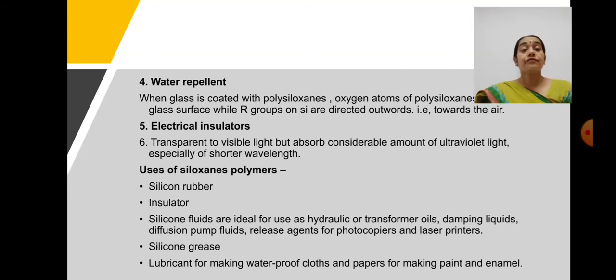And if we consider their behavior towards light, they are transparent to visible light, but they can absorb ultraviolet light, especially the shorter wavelength lights.